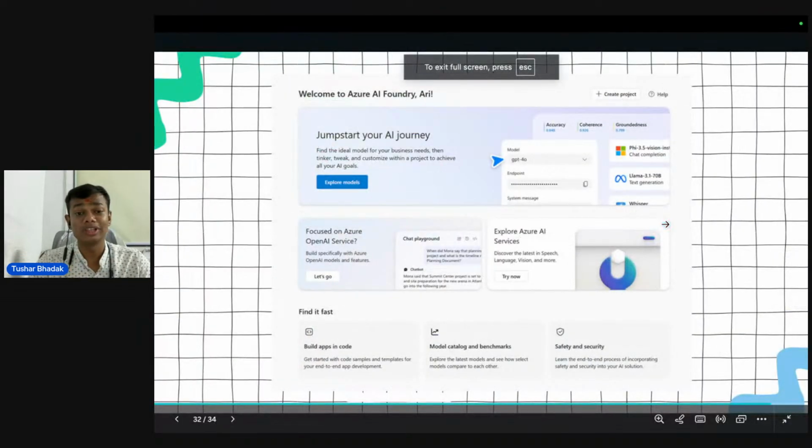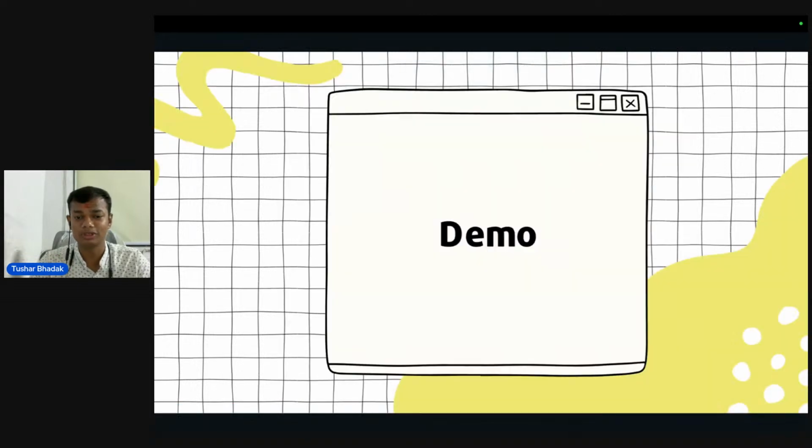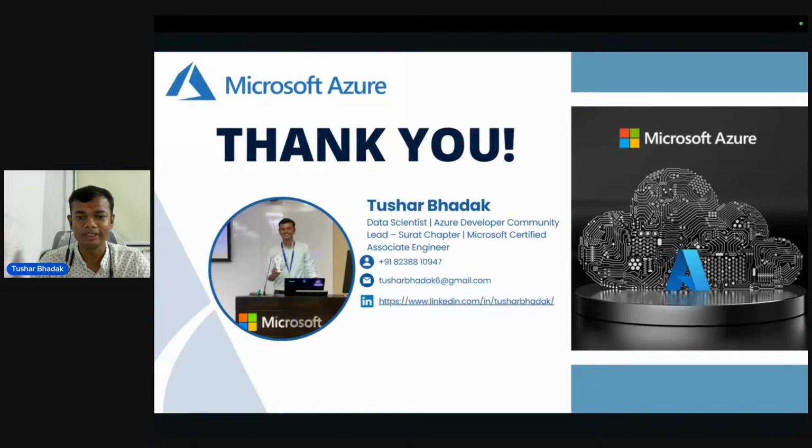So this was all about the AI Foundry and how we can use AI models that are available in the marketplace and how we can do prompt engineering based on that. So our demo is completed.